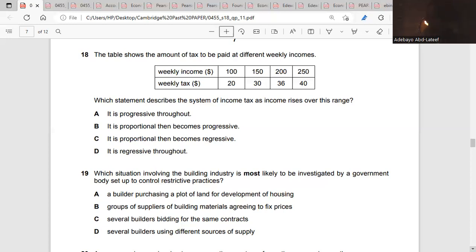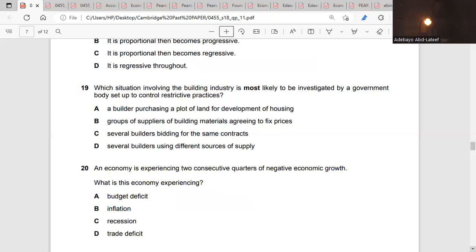Which situation involving the building industry is more likely to be investigated by a government body set up to control restrictive practices? Before you go there, when we talk about restrictive practices, these are ways in which firms within an industry try to put customers or consumers into vulnerability. They want to exploit customers. So government might want to check on that. So to check that, what will government do?